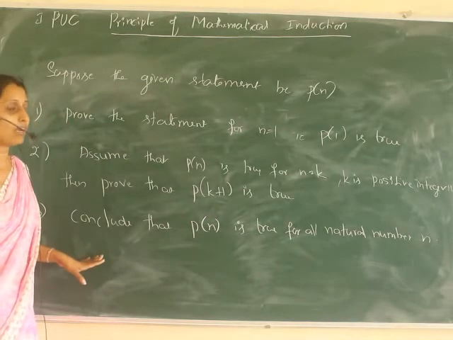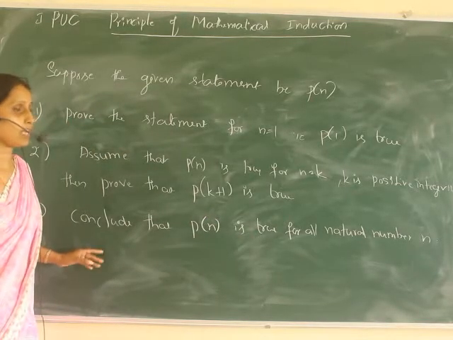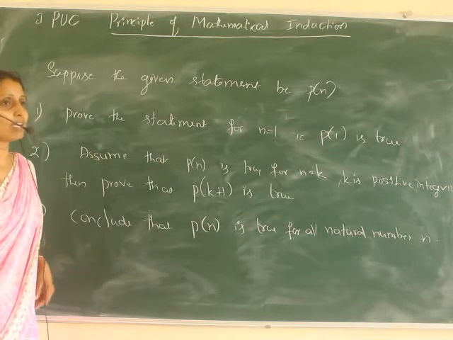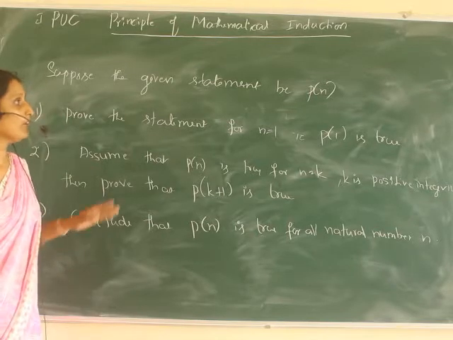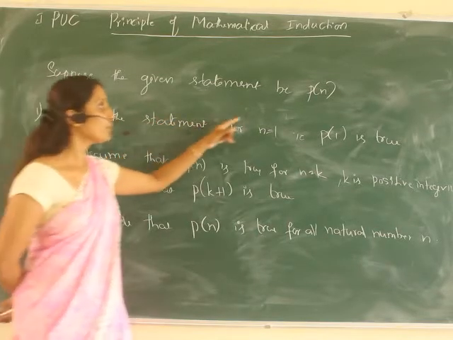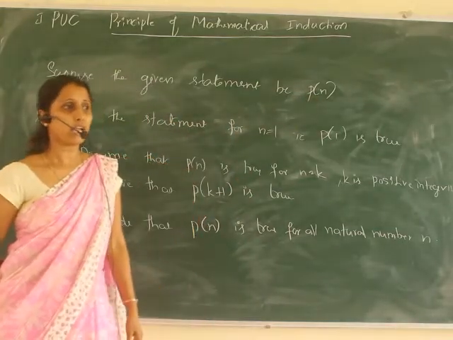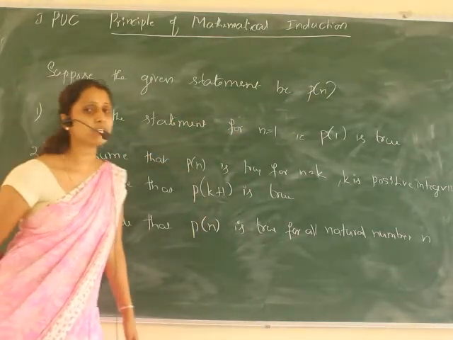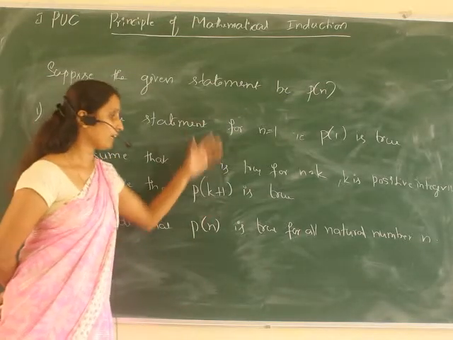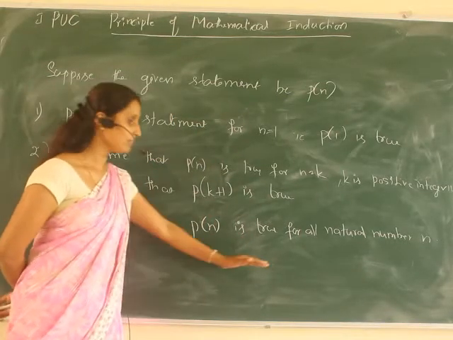Therefore, we conclude that P(n) is true for all natural numbers n. Here we are considering only natural numbers, since n is always a natural number, that is, a positive integer, in the given statement. So from that we can conclude that the given statement is true.